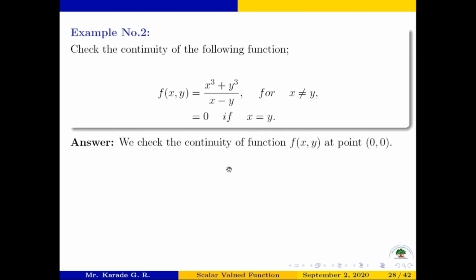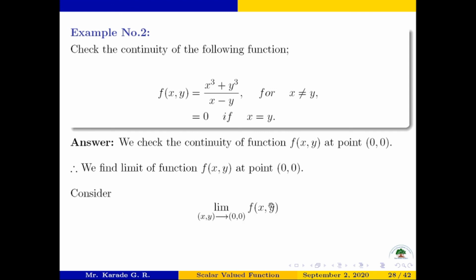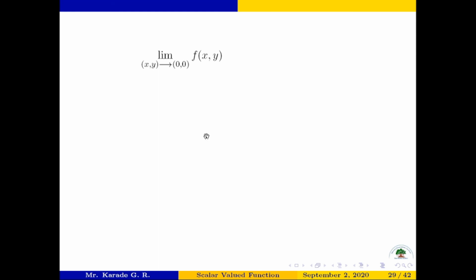We find the limit of function f of x comma y at point 0 0. Consider the limit of f of x comma y, x y tends to 0 0, which equals limit x y tends to 0 0 of x cube plus y cube divided by x minus y.